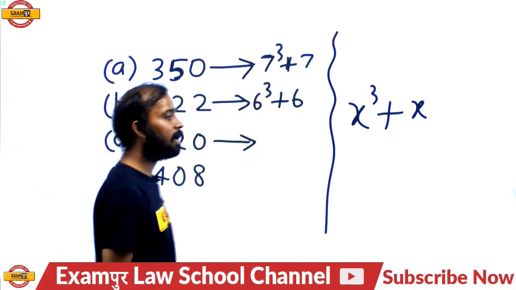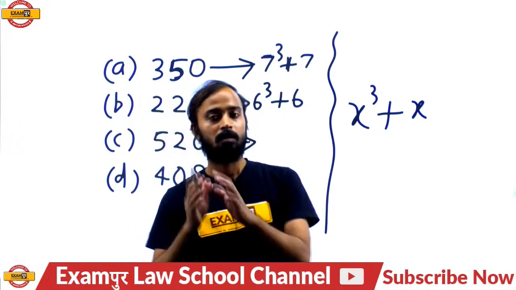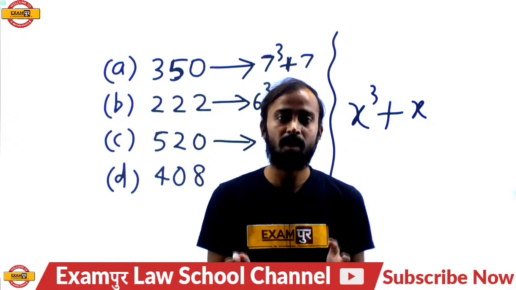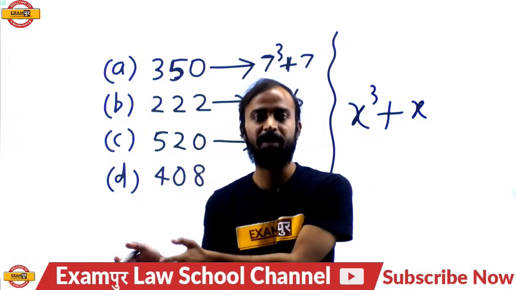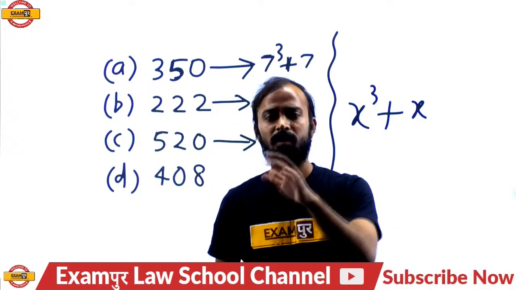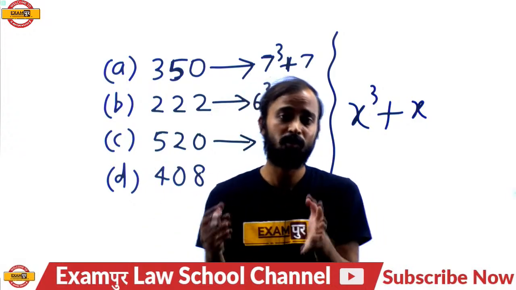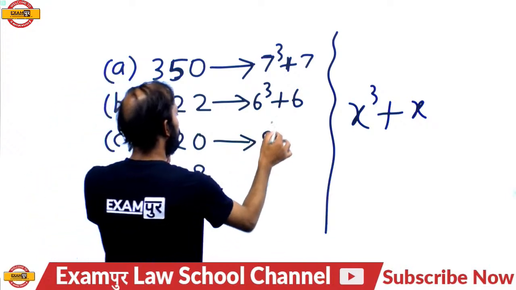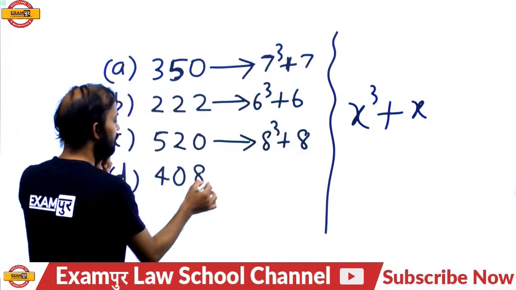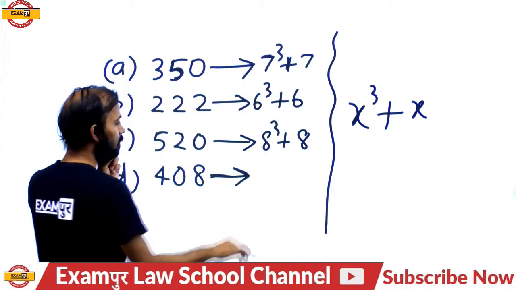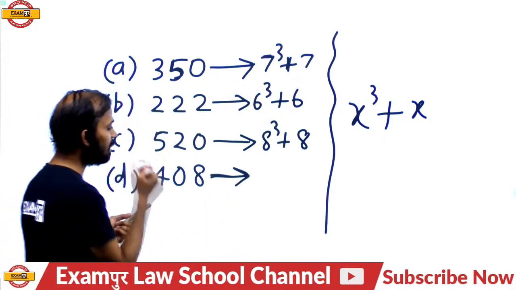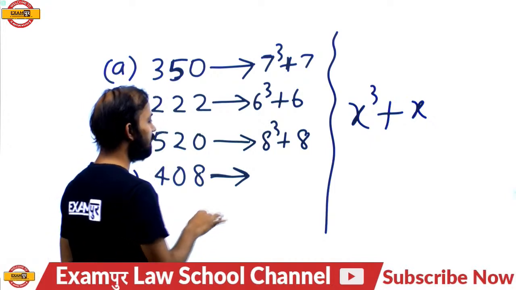So that's why I told all of you, remember cubes up to 15 and squares up to 30. Yeah, if you remember up to 50, then it's awesome. Please remember 8 cube plus 8, and 408 is what? It's nearer to 408. 6 cube is 216 and 8 is what?